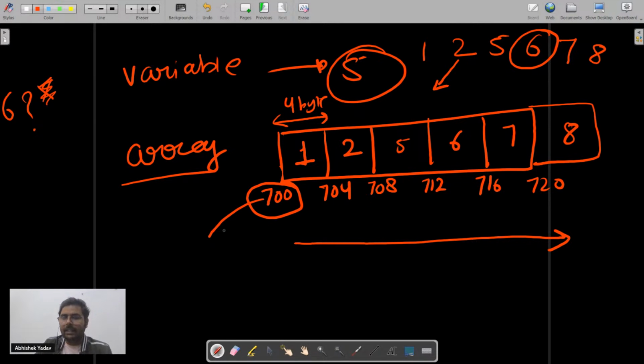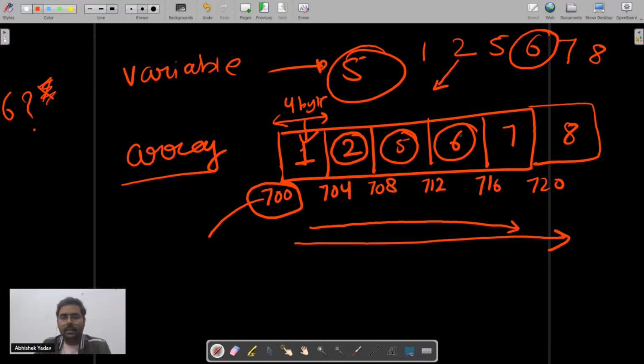From this starting address I will move in the forward direction, and I will check at each container whether 6 is present or not. At the first, 6 is not present. I will move to the second container. At this container, 6 is not present. I will move to the next container. 6 is not present. I will move to the next container. 6 is present. So I will say yes, 6 is present at this container.